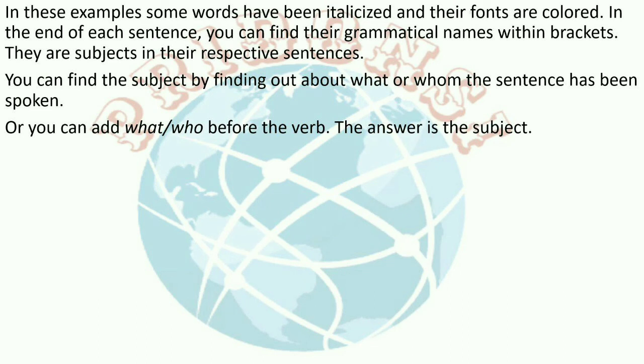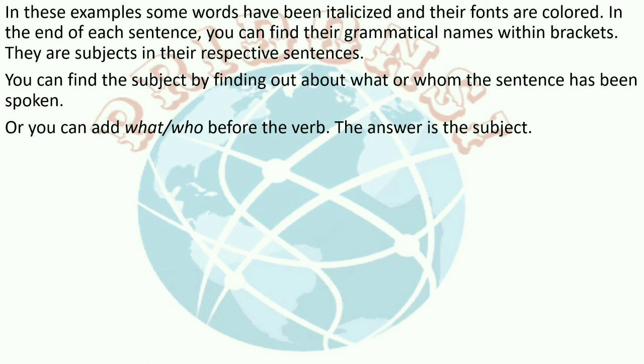In these examples, some words have been italicized and their fonts are colored. In the end of each sentence, you can find their grammatical names within brackets. They are subjects in their respective sentences.